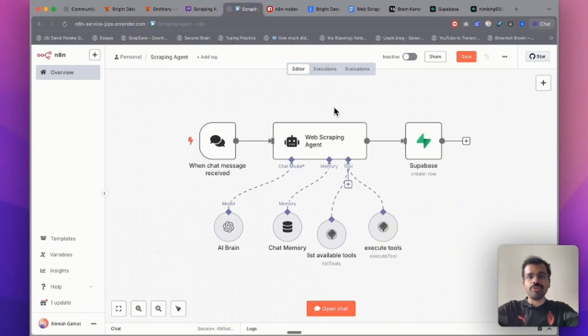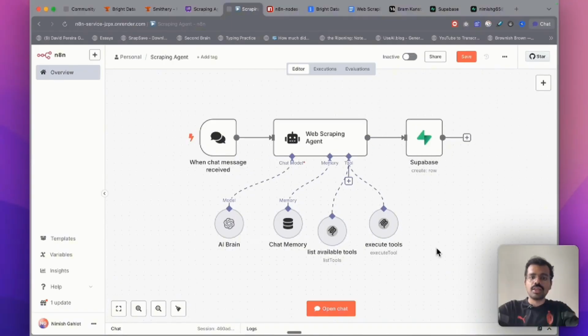This is the agent that we will be building in this video. This is a web scraping agent and it can literally scrape anything on the internet, including Amazon product pages, their reviews, Google Play Store pages, Facebook accounts, Instagram accounts, and all of that. This workflow has access to a scraping MCP tool, which is created by Bright Data. First, this agent looks for all the tools that are available to it. Then it executes the scraping tool, and then it saves all of it within a Supabase dashboard. Let me show you how this works in action.